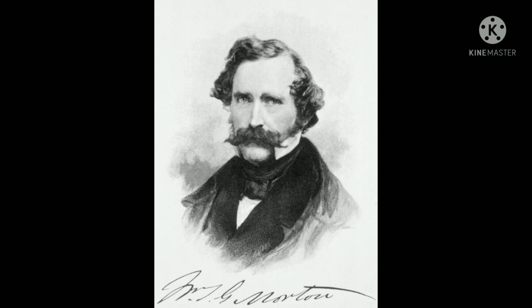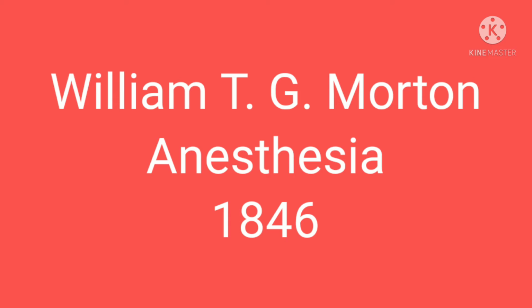And this discovery was done in 1846 by William T.G. Morton. So my dear students, write down all the details about this discovery, anesthesia, which was discovered in 1846 by William T.G. Morton. Clear, students?